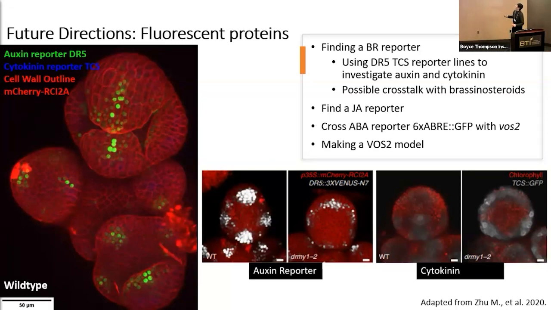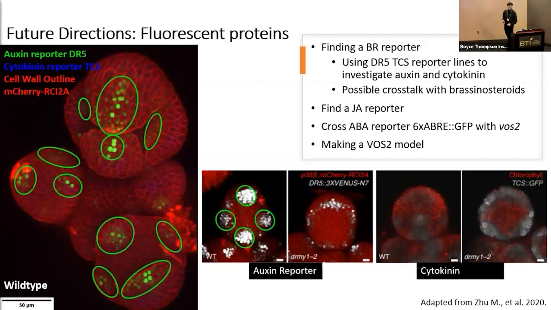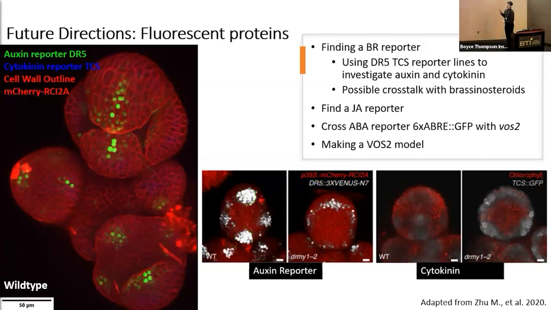So if we look at the graphs here, red is cell walls in all of these pictures. And in the left picture, we're looking at auxin here. That's where auxin is prevalent. And if we outline these, we can see that they're mainly on the tips of all the sepals, where in contrast, if we look at cytokinin, and it's a little harder to see on the picture on the left. So auxin is on the tips of the sepals, where cytokinin is on the outside ring of the buds.